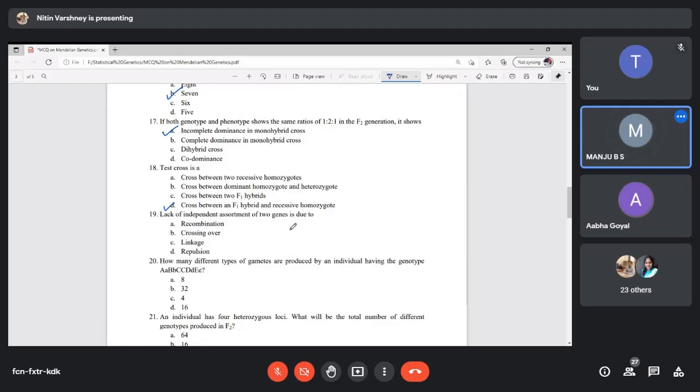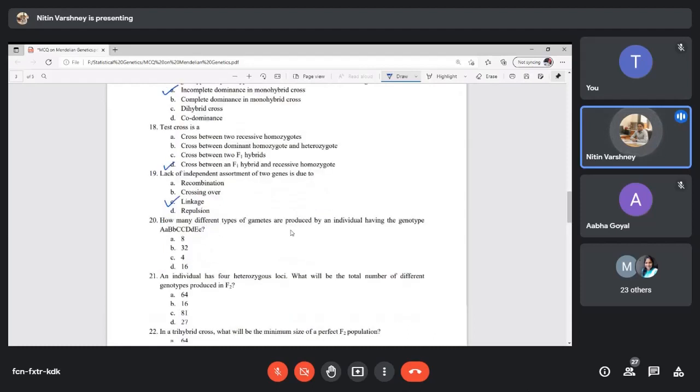Yes, exactly. Linkage is an important topic. Linkage stops independent assortment, because some genes have the tendency to link together in the next generation.